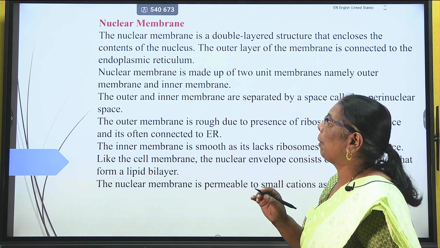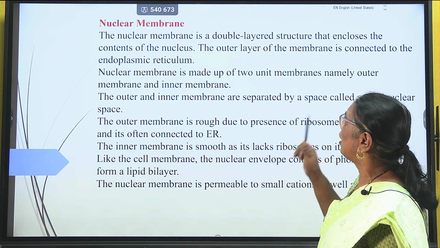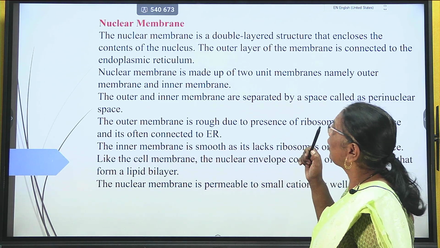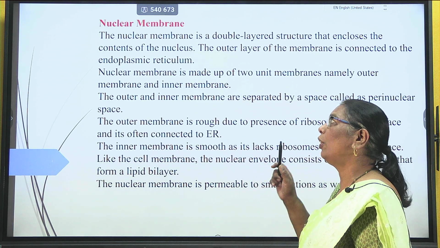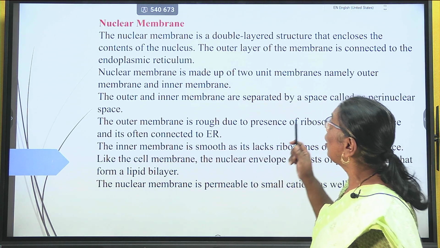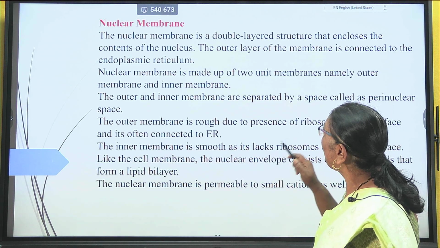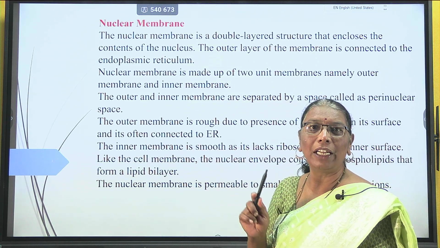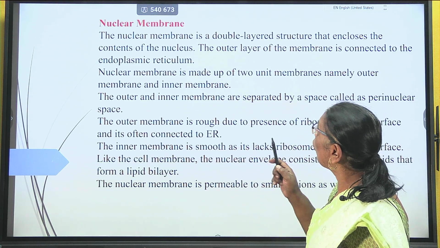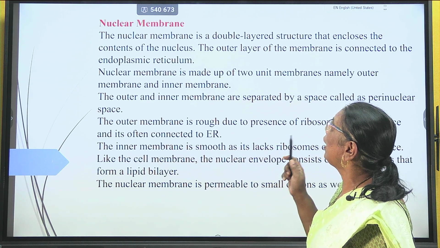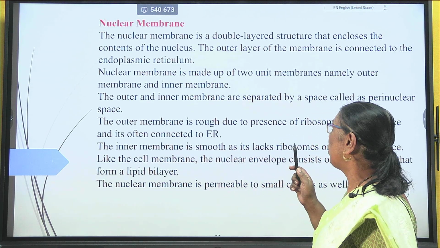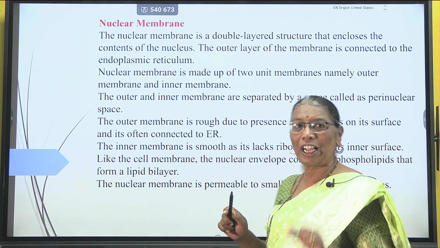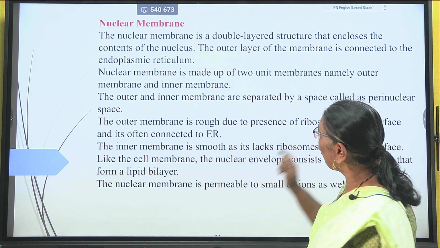First is the nuclear membrane. The nuclear membrane is double layered. It is due to the presence of the nuclear membrane that each nucleus has a specific shape. The outer membrane and inner membrane are the two layers of the nuclear membrane. The nuclear membrane is lipoproteinous in nature. The outer and inner membranes are separated by a space termed the perinuclear space.